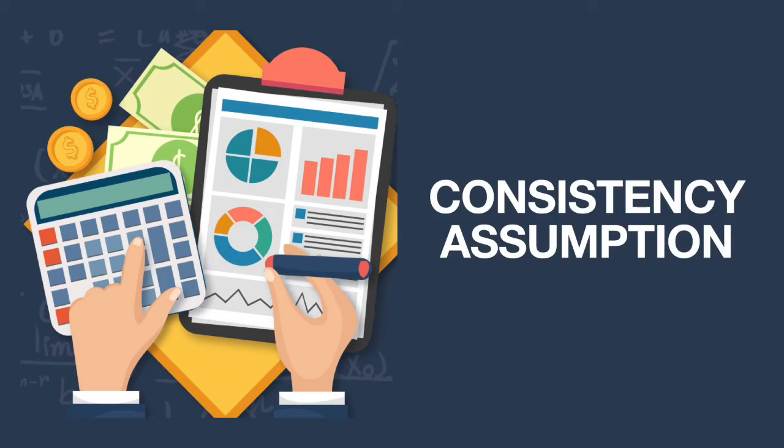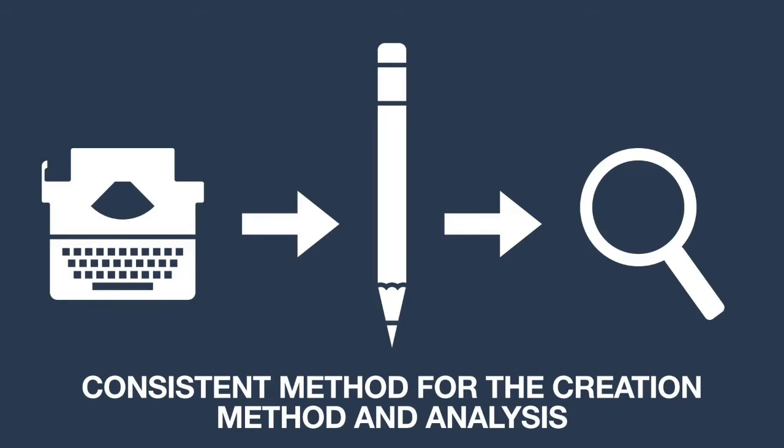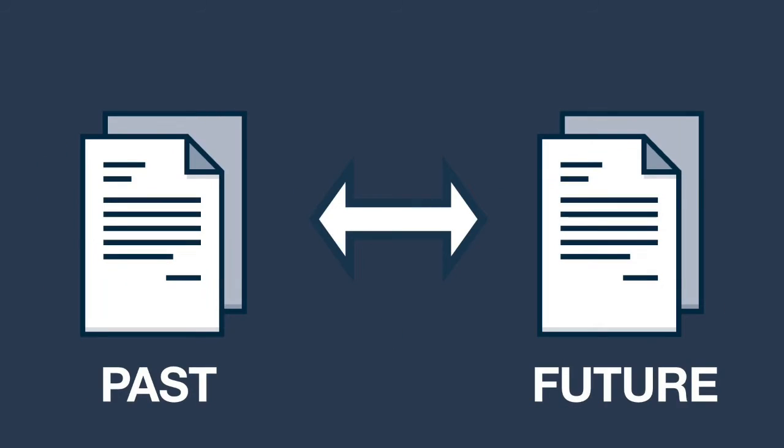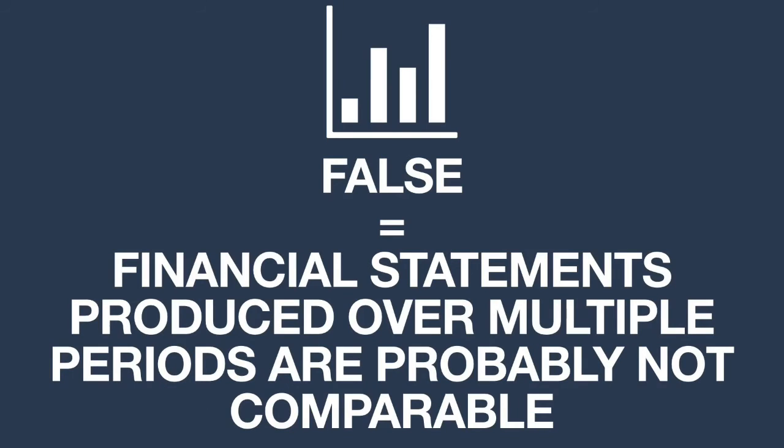This refers to the fact that all financial statements should have a consistent method for creation and analysis. This also makes sure that the data is comparable with the past and future statements. New accountants must also follow their predecessor's steps. The only reason why these methods would change is when a better one is applied. And if the assumption is false, the financial statements produced over multiple periods are probably not comparable.